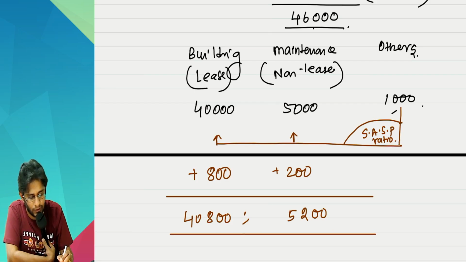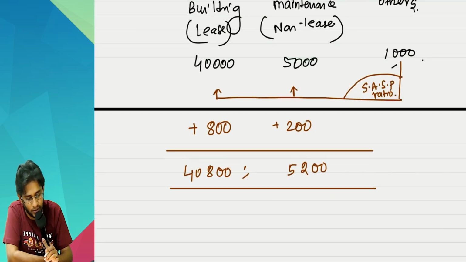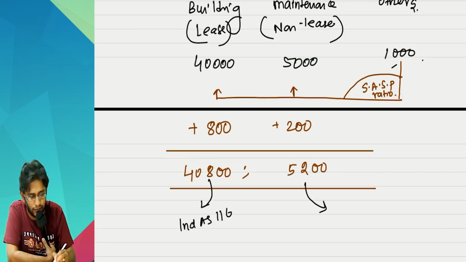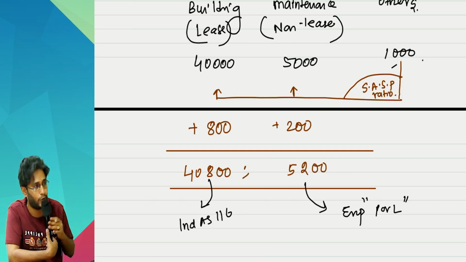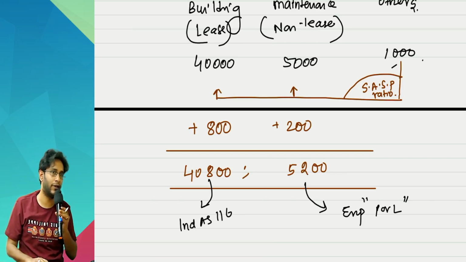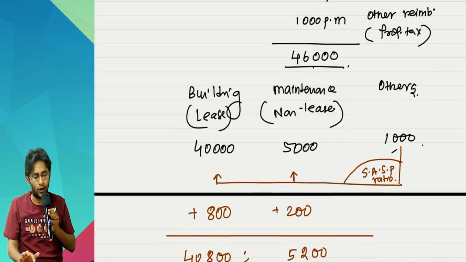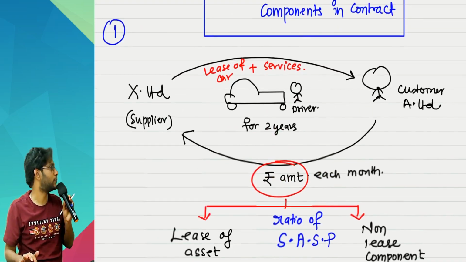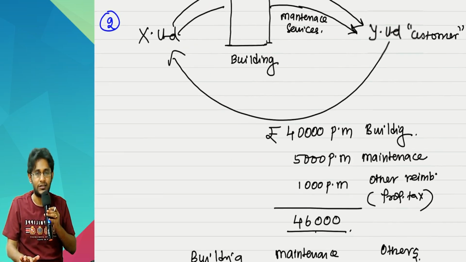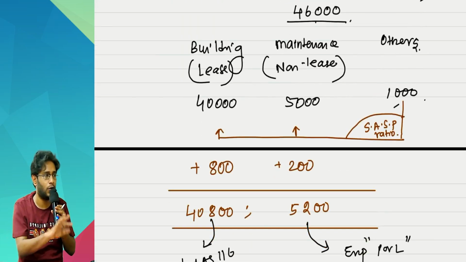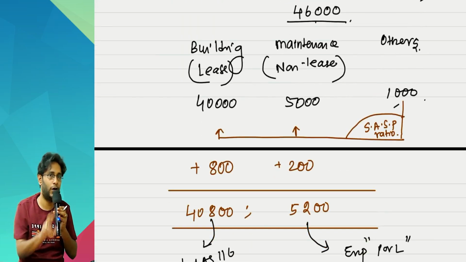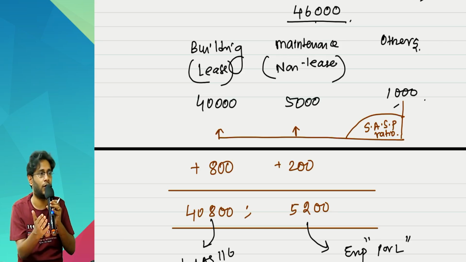Here onwards what will happen? 40,800 normally Ind AS 116 will apply. 5,200 is normal maintenance expense, normally it will be thrown off as expenses into P&L. So when there are lease and non-lease components which are mixed, you split it. Sir, I split it, but that fellow is looting extra 1,000 rupees. Okay, that also you allocate to lease and non-lease components. Ultimately, you will have only two components, lease and non-lease.